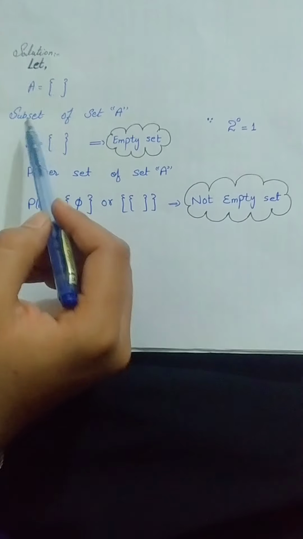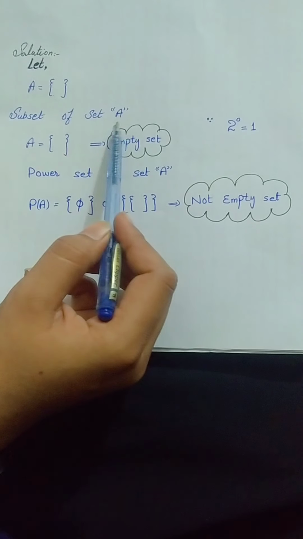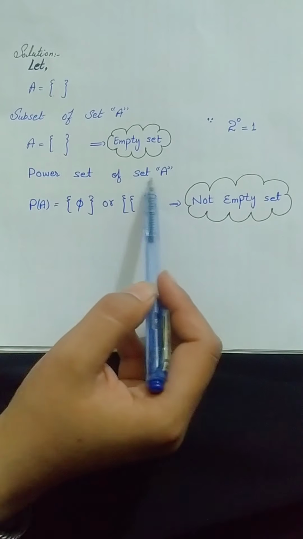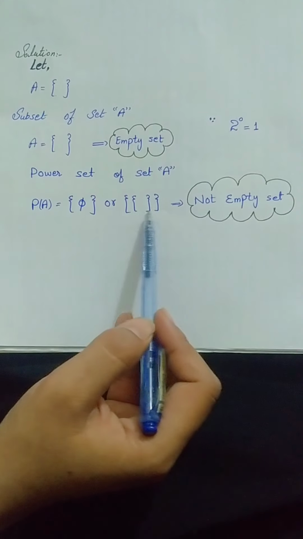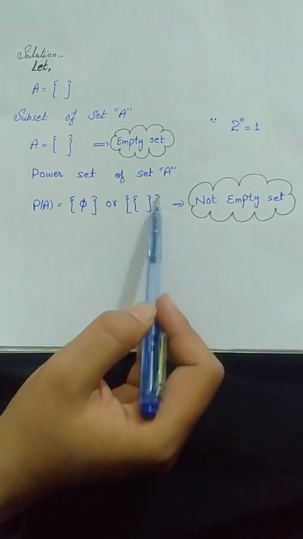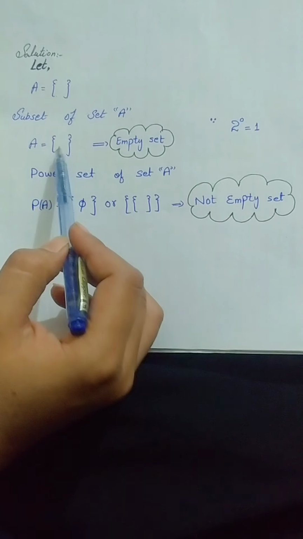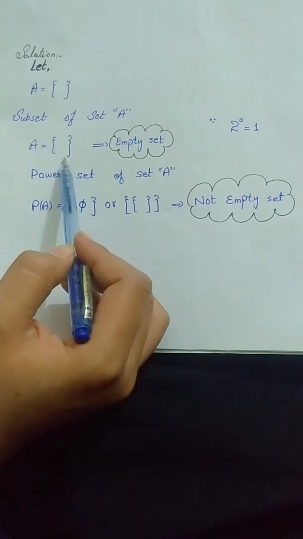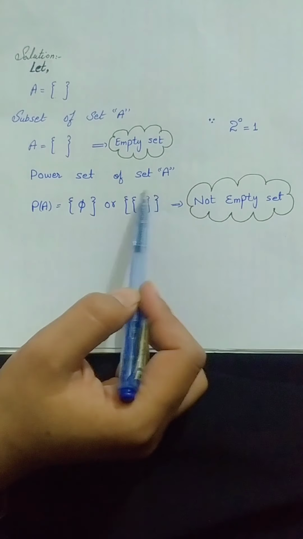It means that the subset of A is the empty set. But the power set of set A is not an empty set because of the curly brackets. So see the difference between this and this. This is the subset and this is the power set.